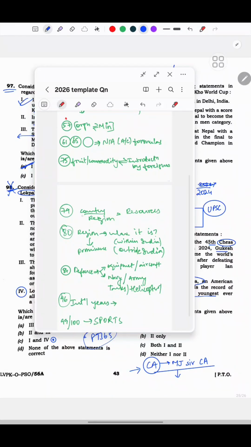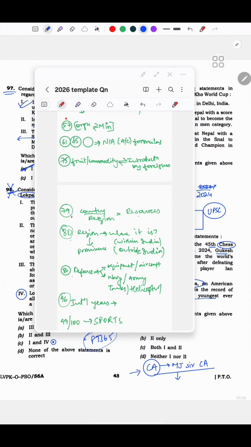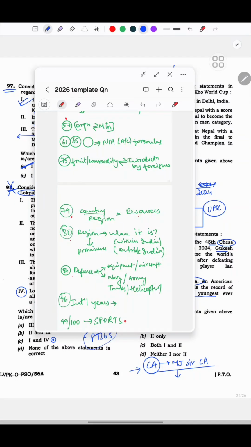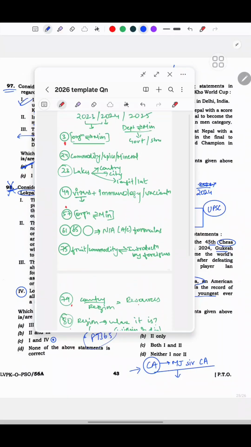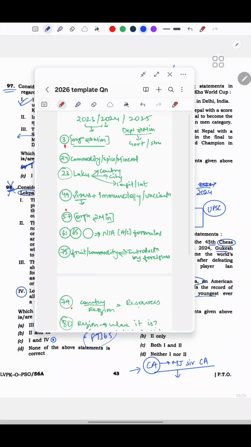And I would say current country, region, resources, these are also getting pretty common. And now sports I think will become another common theme in UPSC prelims exams. So this is what I thought of doing, and here we are.